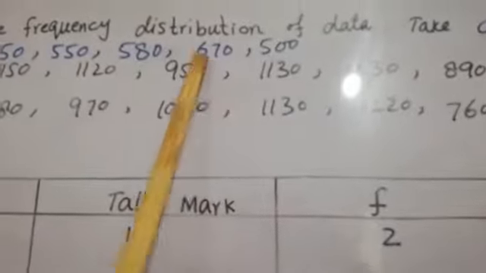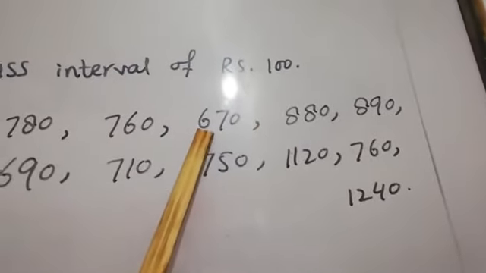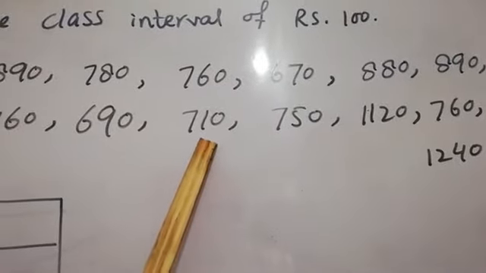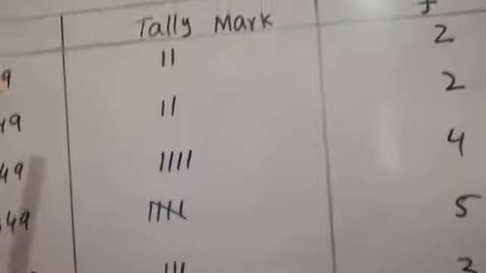650 to 749. 1, 2, 3, 4. There are 4 values present here.